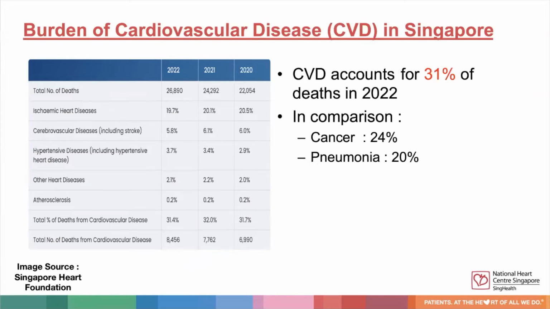As a group, cardiovascular disease is the leading cause of death in Singapore, accounting for around 31% of mortality. In comparison, cancer accounts for 24%, and pneumonia, which is the infection of lungs, accounts for about 20% of mortality.